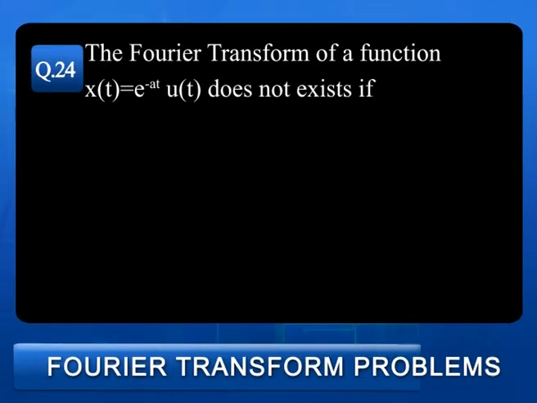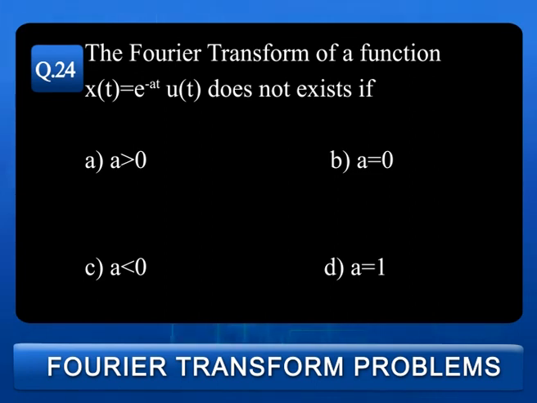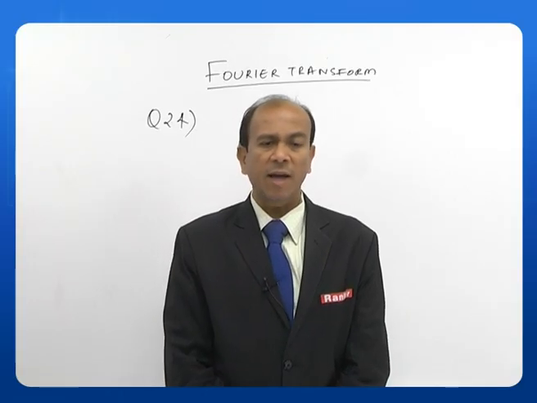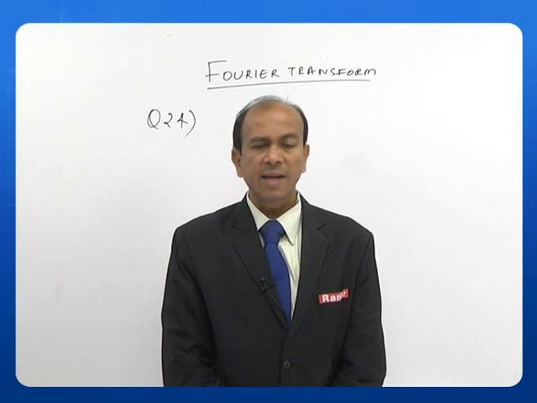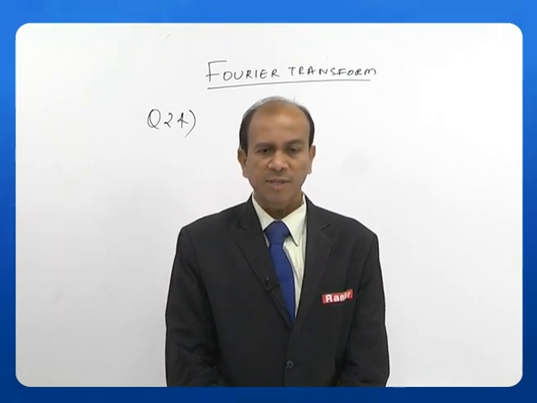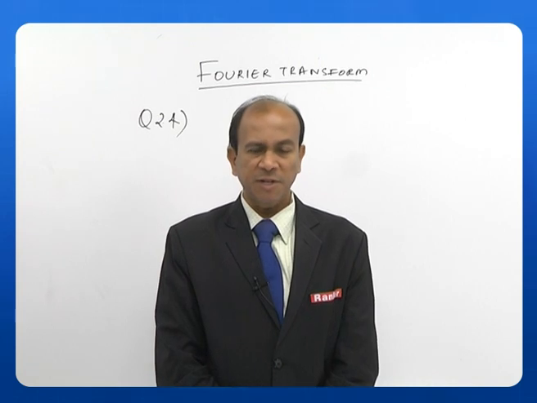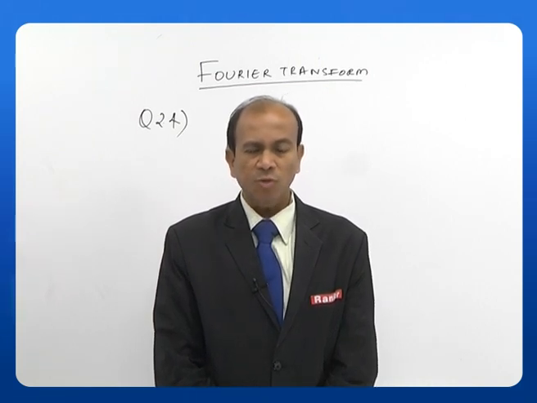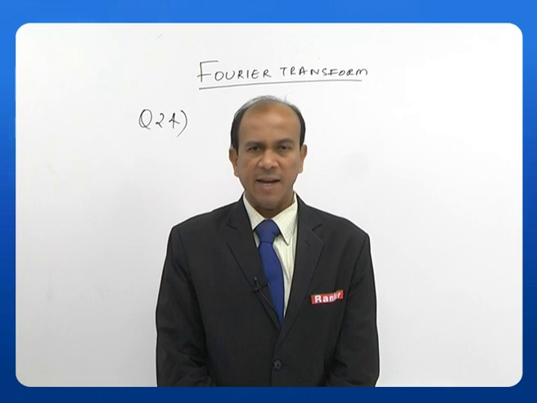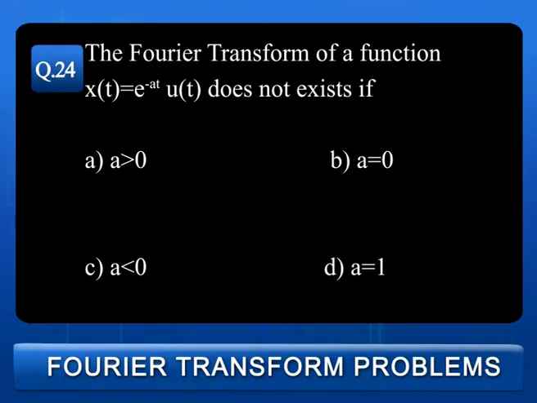Next question is, the Fourier transform of a function x of t is equal to e to the power of minus a t u of t does not exist if A. a is greater than 0, B. a is equal to 0, C. a less than 0, and D. a is equal to 1. The answer is, we cannot have the value of a less than 0. So, the Fourier transform for this exponential function e to the power of minus a t u of t exists only if, C, that is a less than 0. So, the answer is C.